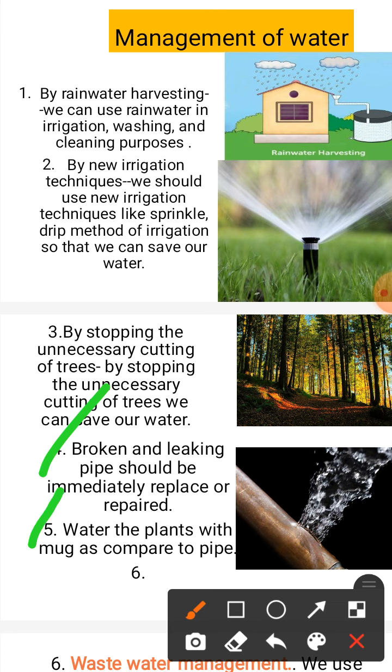Fifth step is to water the plants with a mug as compared to a pipe, because if we water the plants with the help of a pipe, then a lot of water is consumed. So we have to water the plants with the help of a mug so that most of the water can be saved.